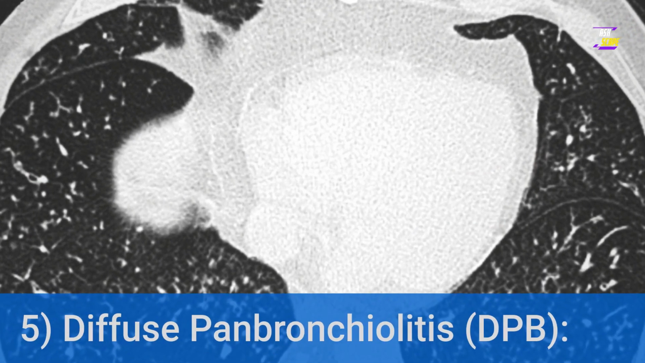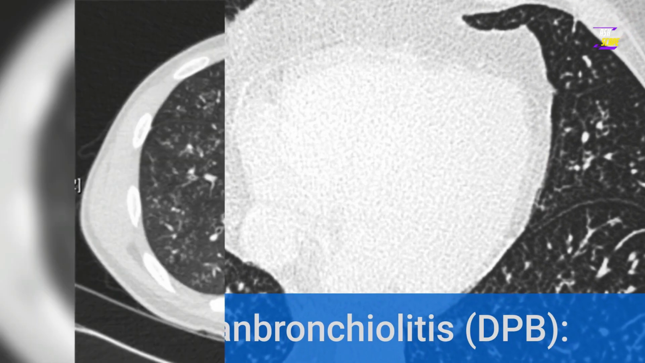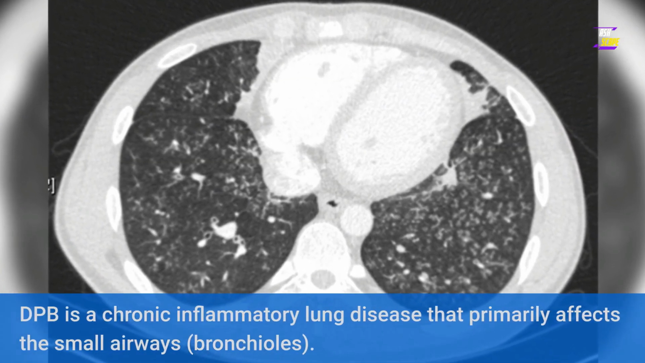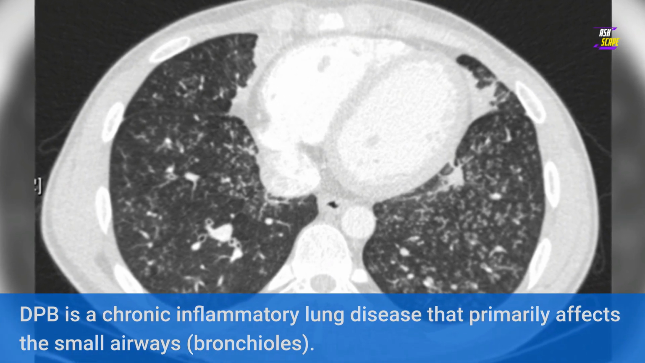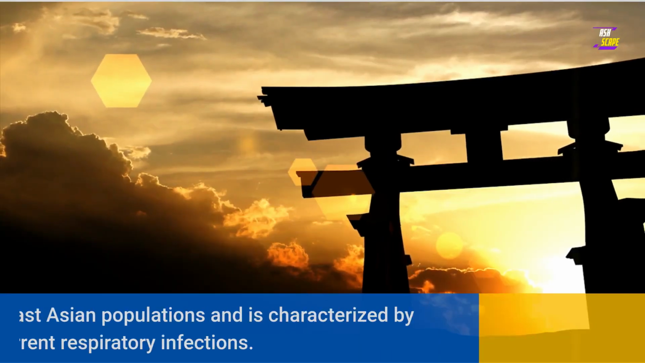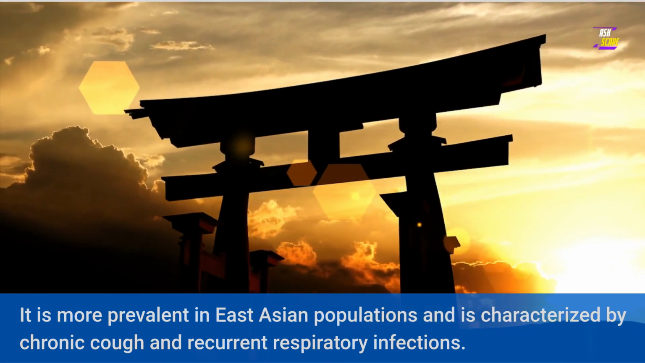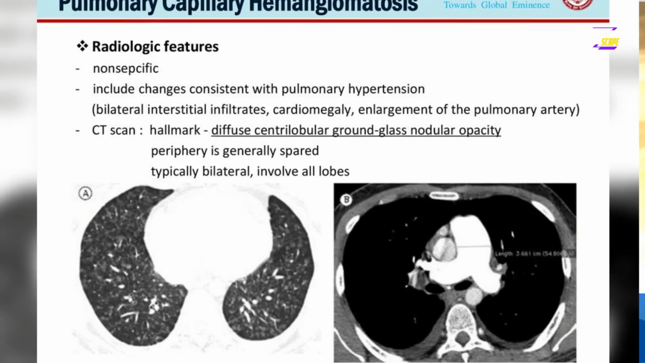5. Diffuse panbronchiolitis, DPB. DPB is a chronic inflammatory lung disease that primarily affects the small airways, bronchioles. It is more prevalent in East Asian populations and is characterized by chronic cough and recurrent respiratory infections.